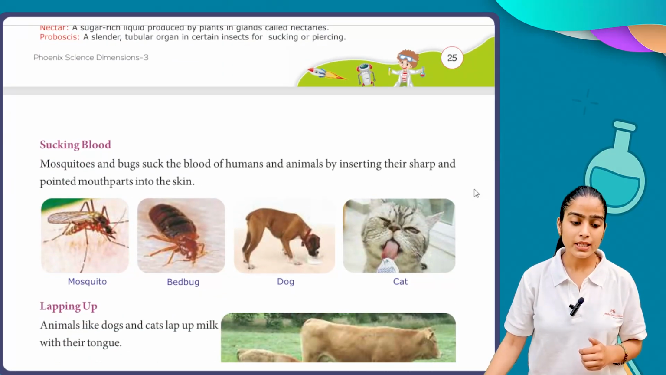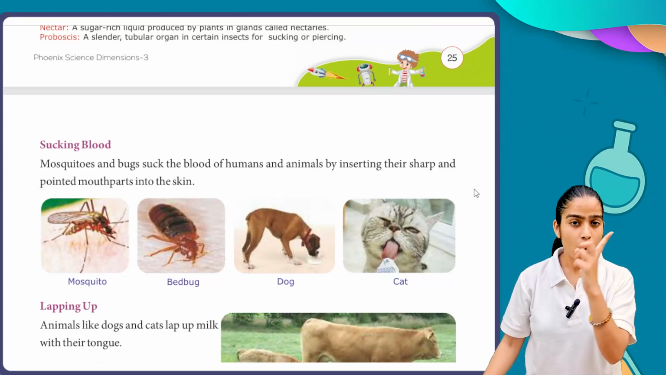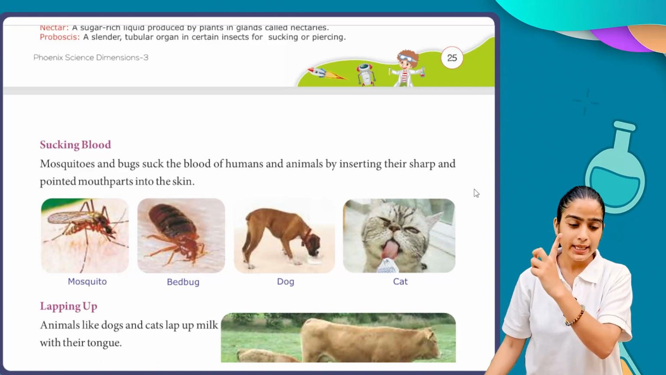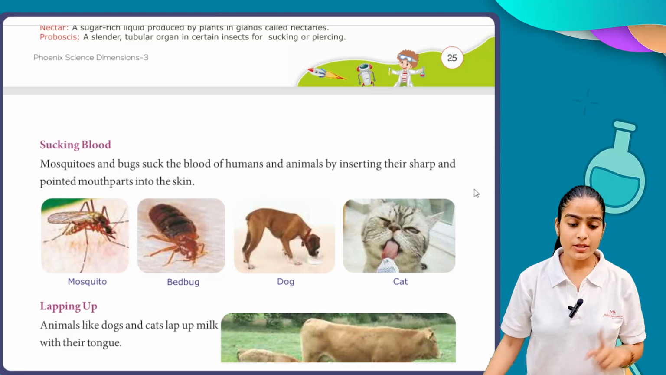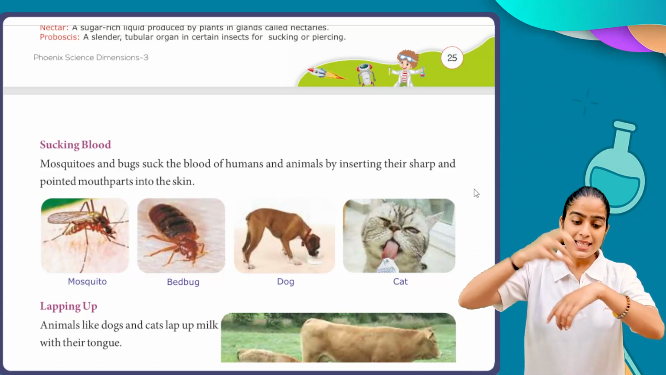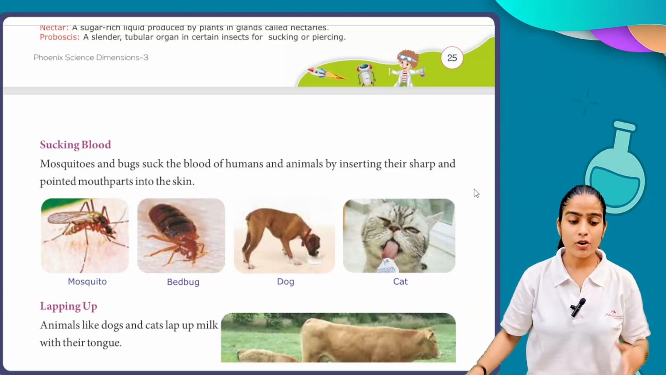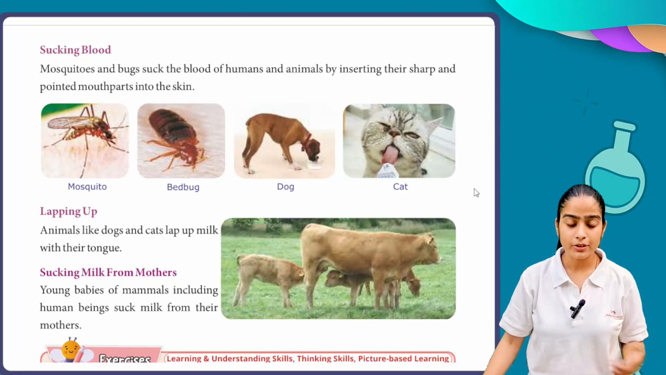Next we have sucking blood. Mosquitoes and bugs suck the blood of humans and animals by inserting their sharp and pointed mouth parts into the skin. Generally if you see a mosquito, they have a long pointed thing in front of their face. They just insert it into our body and suck the blood. This is also their food, so this is another feeding habit in animals.